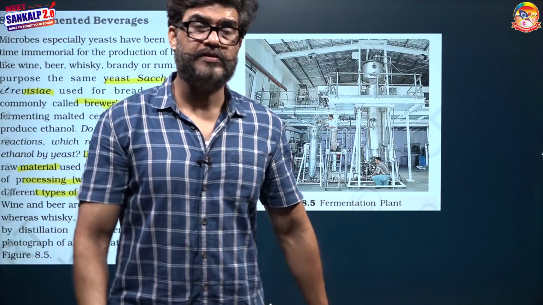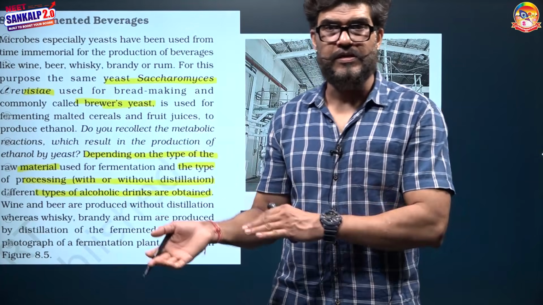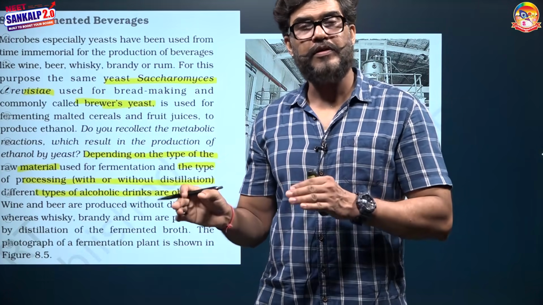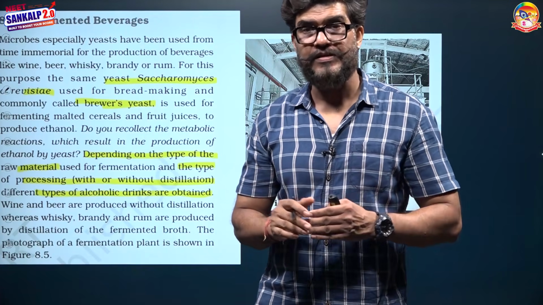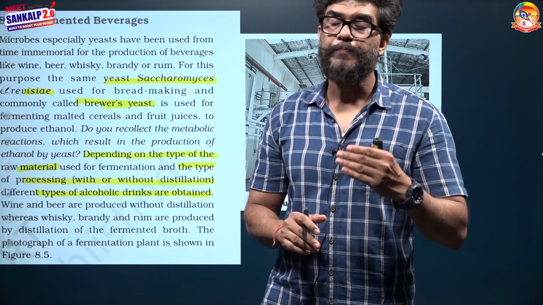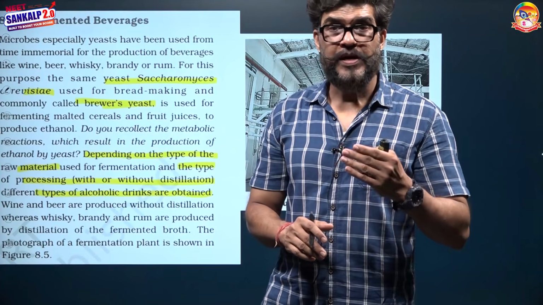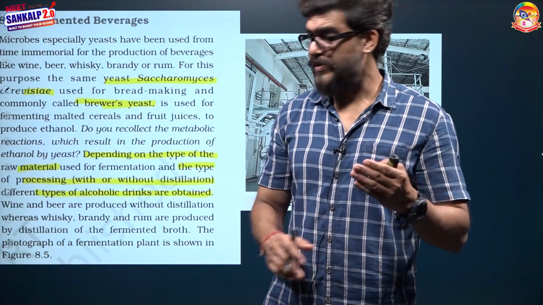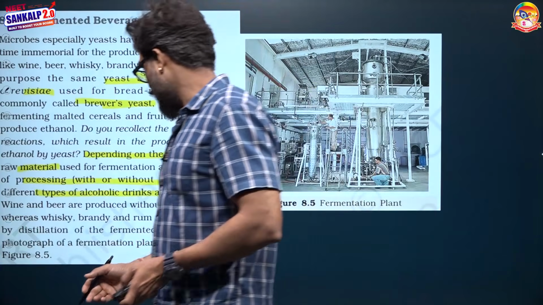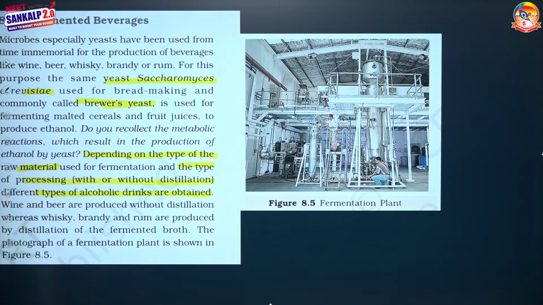On this basis, there are two types of alcoholic beverages, distilled and non-distilled. If they are non-distilled, then the alcohol concentration would never be beyond 13%. If they are distilled, then it would be more than 13%. Beer and wines are both non-distilled alcoholic beverages, while whiskey, rum, brandy, gin and vodka are all distilled alcoholic beverages.